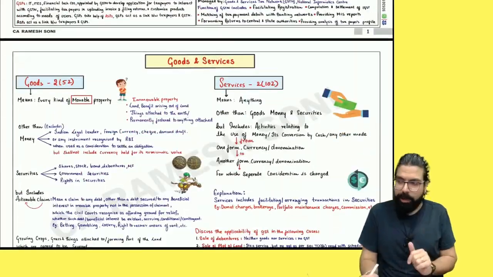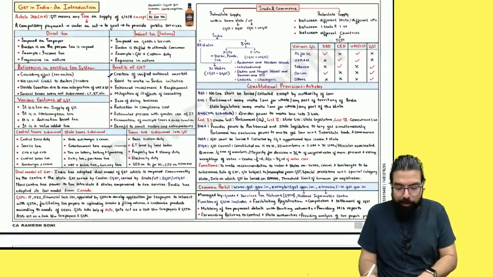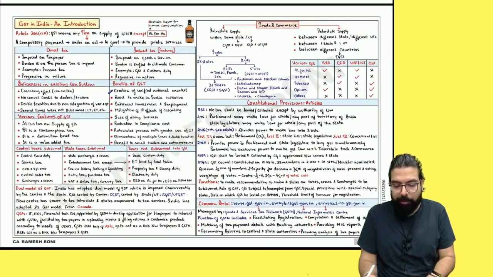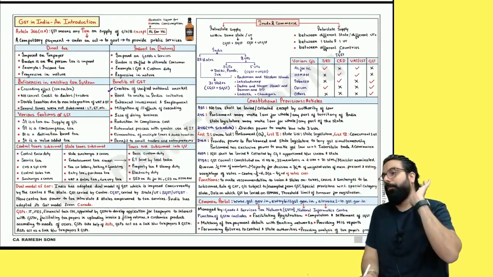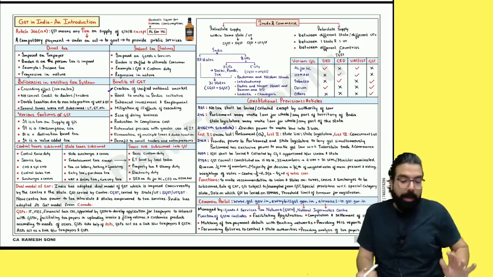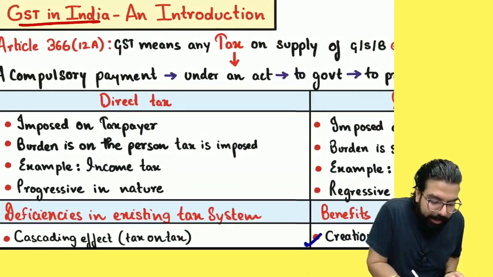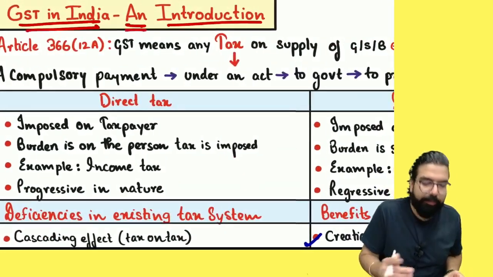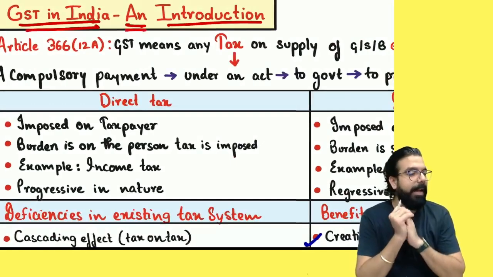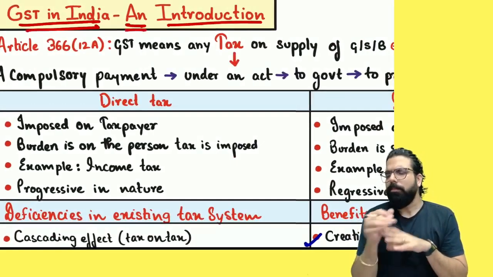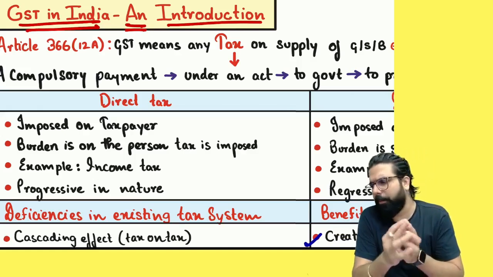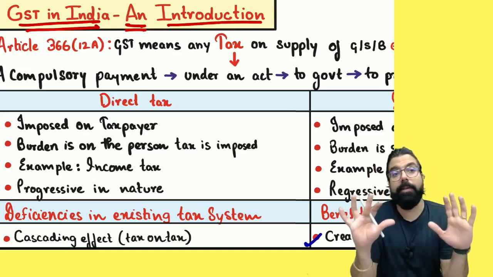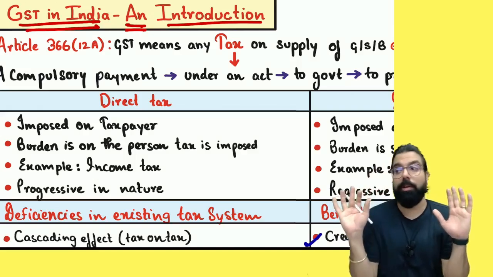Sir, you told you'll start with goods and service. Baba, before we start with goods and service also, this first chapter is one basic chapter, but a very, very important chapter. Can we go ahead, everyone? Chalo. GST in India and introduction. The first chart which is there, GST in India and introduction. This is a very basic chapter, but this chapter is the main foundation chapter. We must learn this chapter well.